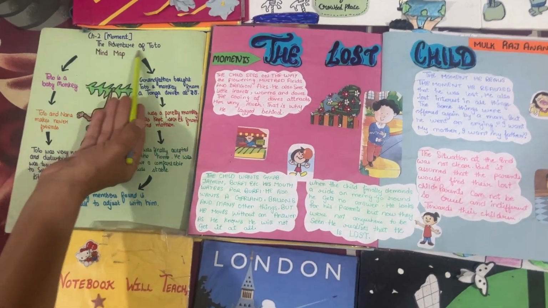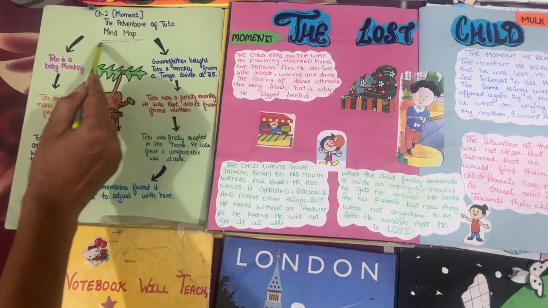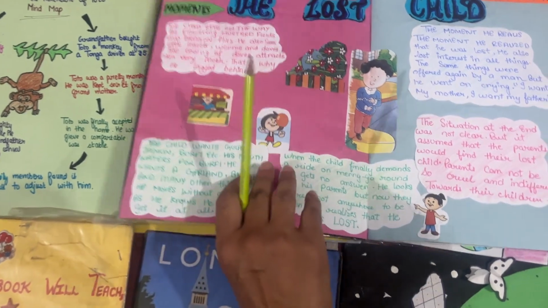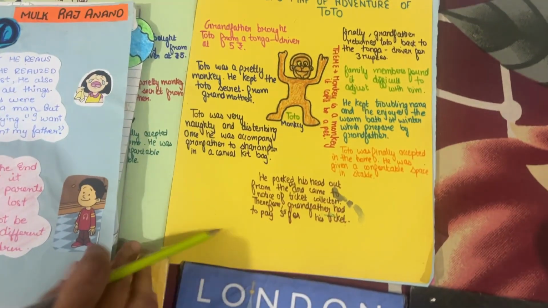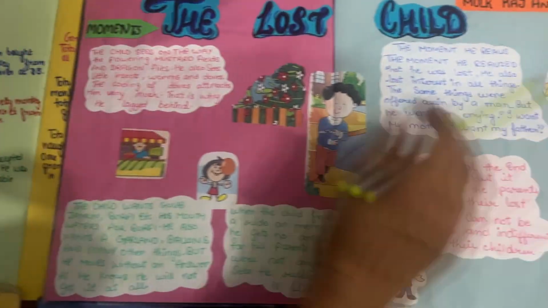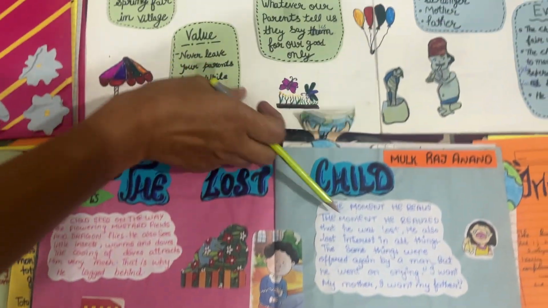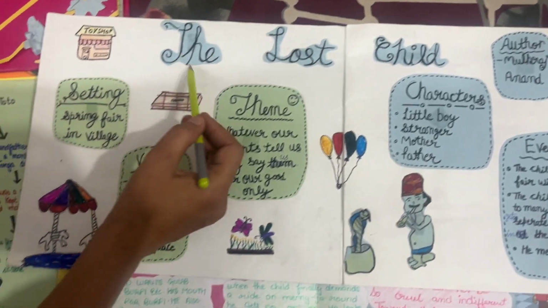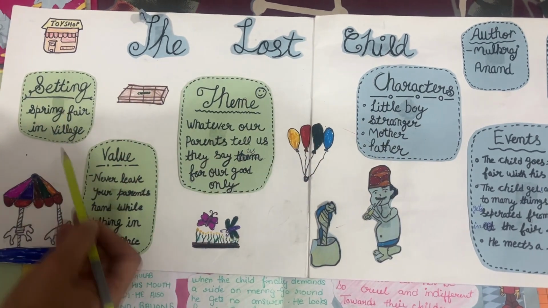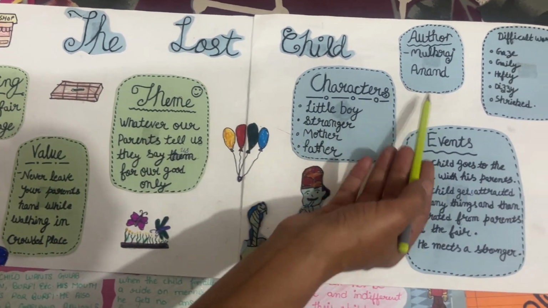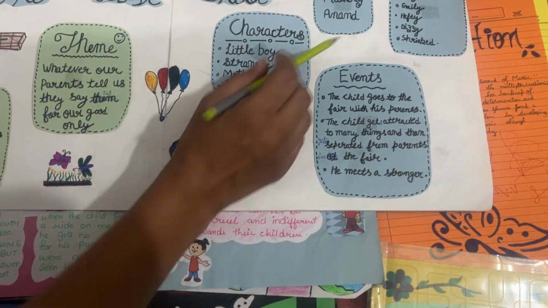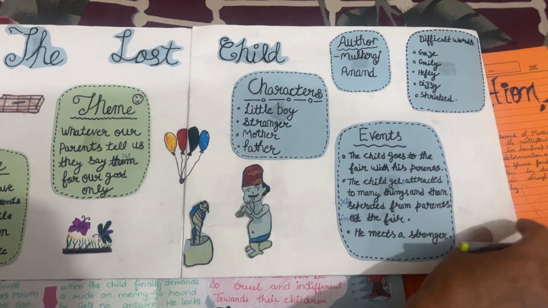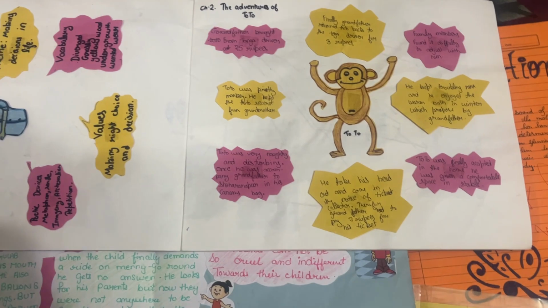Here, see beta, the Adventures of Toto mind map. And one more here downside, the Adventures of Toto. Like this, these are called mind maps. See upside, this is another way, The Lost Child. See, theme, setting, value, characters. All these things come in the mind map, even some keywords also. They help you to understand the chapter thoroughly.